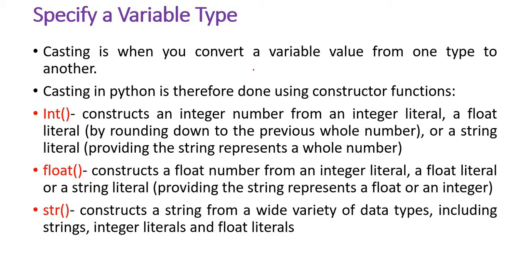So I have a variable. Its data type is, say for example, integer. But due to some reason, I want to convert the data type to another type. In such cases, I'll be using casting. Casting is when you convert a variable value from one type to another type.